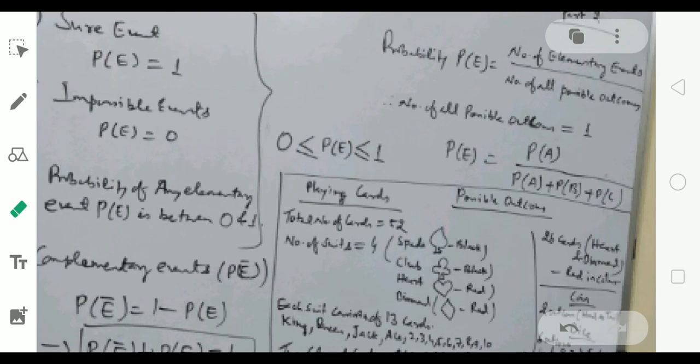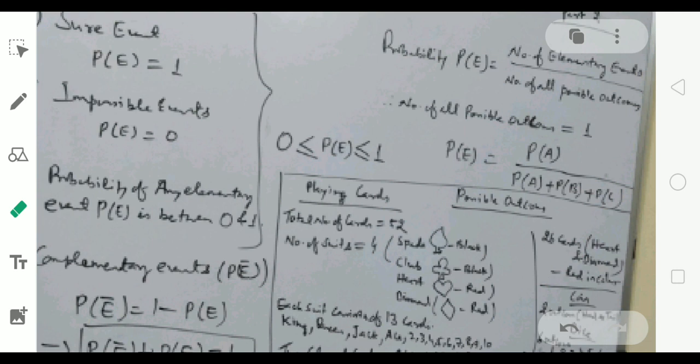Now, in many examinations, questions in probability are mostly based on cards and dice. Cards and dice. So it is very important to know about dice and very important to know about cards. Most of us in our life would have played cards, whether in an amateur way or in a professional way, that is different. But we must know what things are there inside a playing card deck. So that we are going to study now.